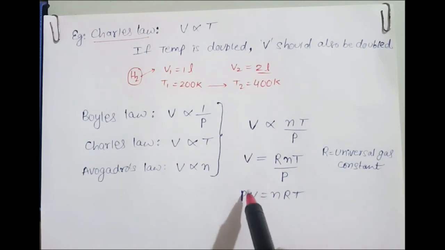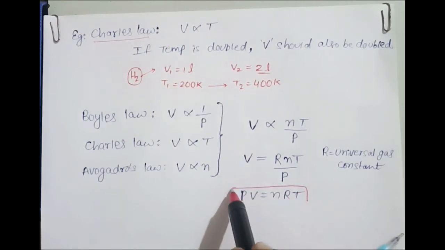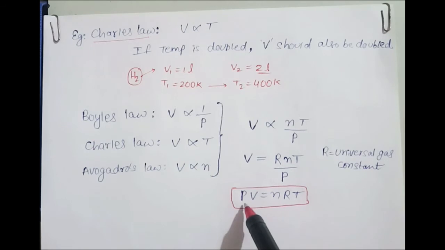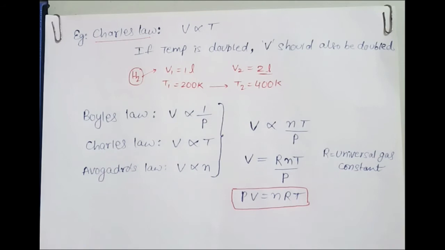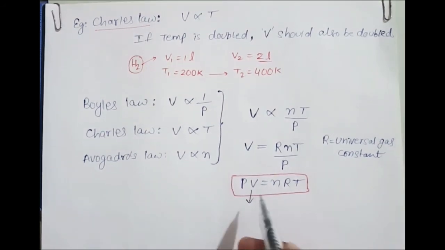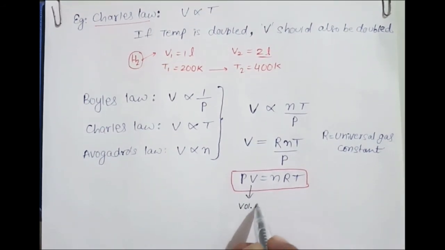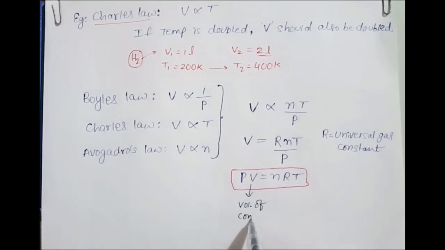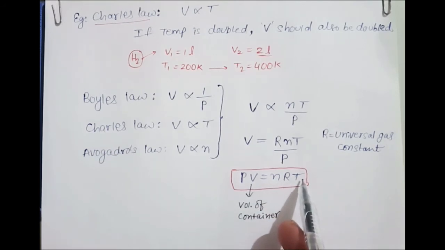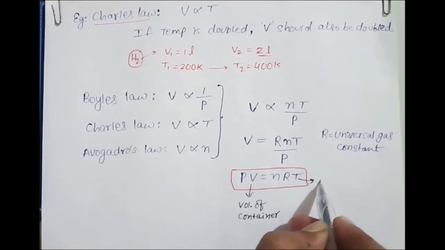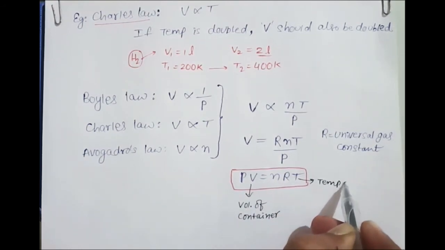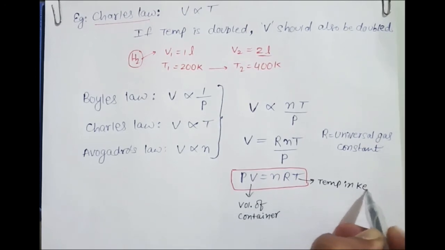This is the ideal gas equation where P is the pressure of the gas, V is the volume of the gas, but gases do not have fixed volume, so V means the volume of the container in which the gas is kept, n is the number of moles, R is of course the gas constant, and T is the absolute temperature, which means temperature in the Kelvin scale or Kelvin system.